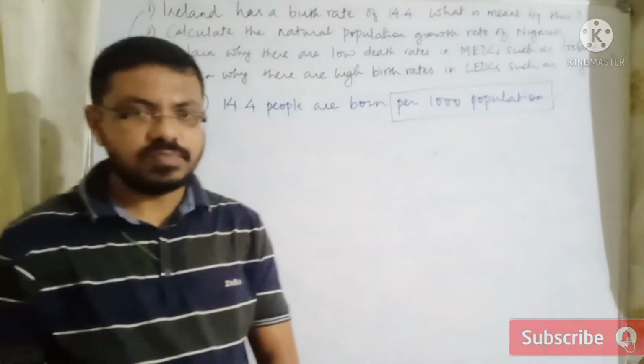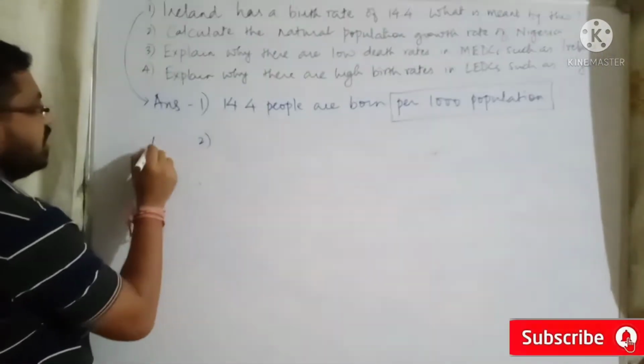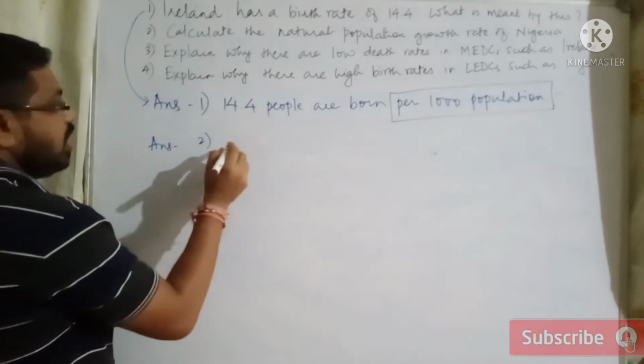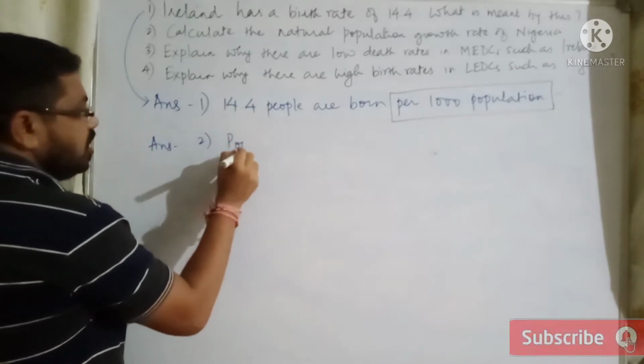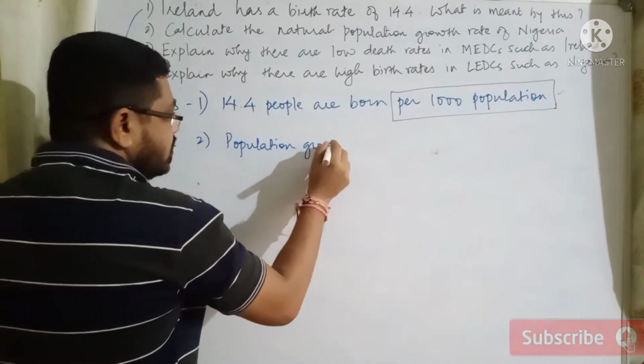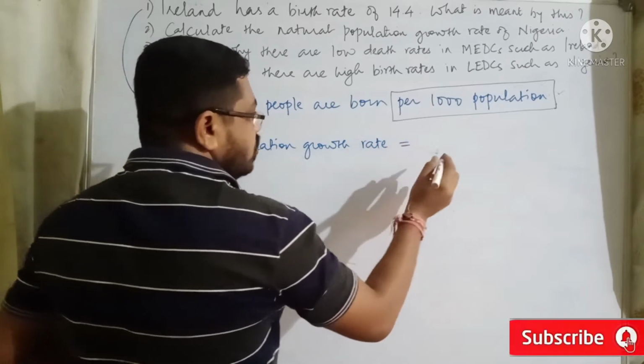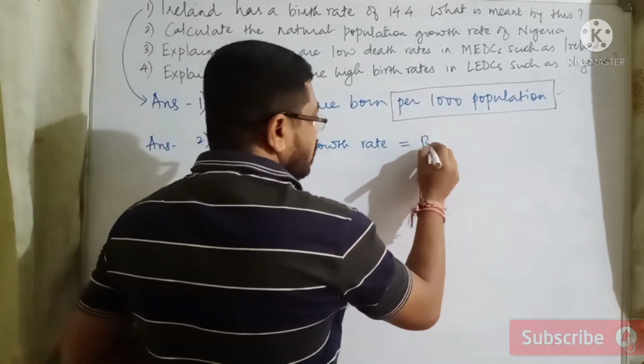Look at question number 2. Calculate the natural population growth rate of Nigeria. To calculate the natural population growth rate of Nigeria, answer number 2, you have to begin by writing that population growth rate is equal to, first of all, put up the formula.